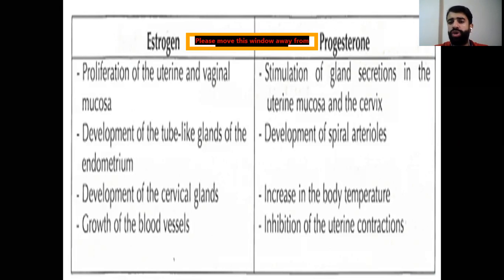Whereas progesterone has a role in stimulation of the gland secretion. It stimulates the gland secretion in the uterine mucosa and in the cervix, because we have the cervix, which is the neck of the uterus. Development of the spiral arterioles, increase in the body temperature, and inhibition of the uterine contraction.